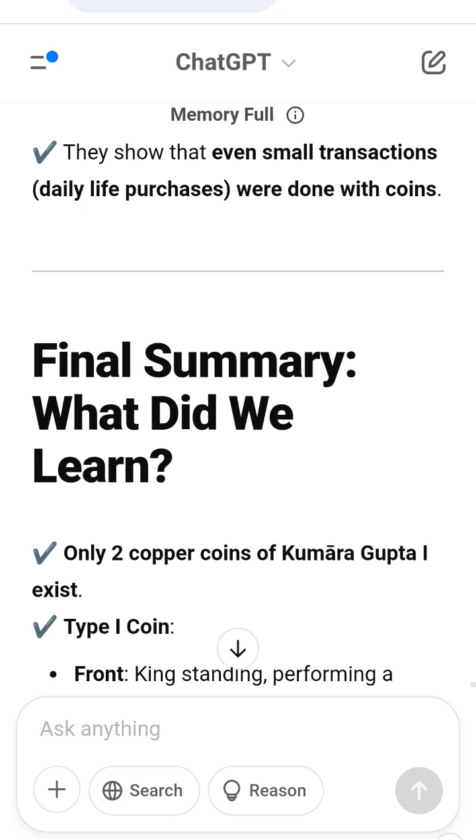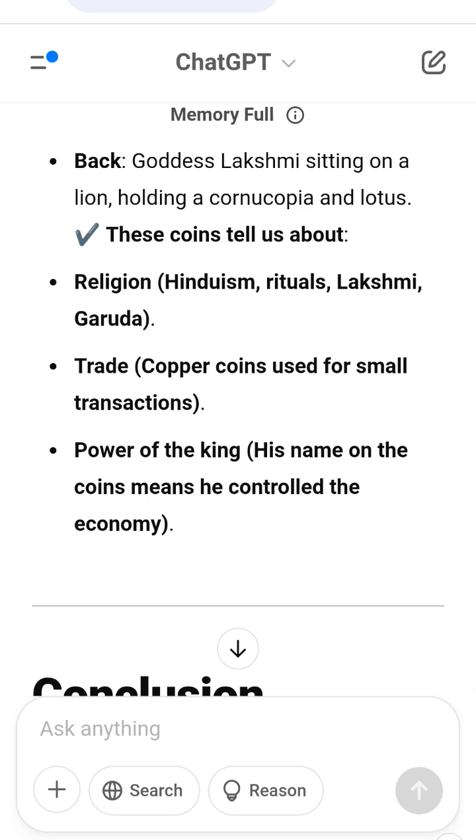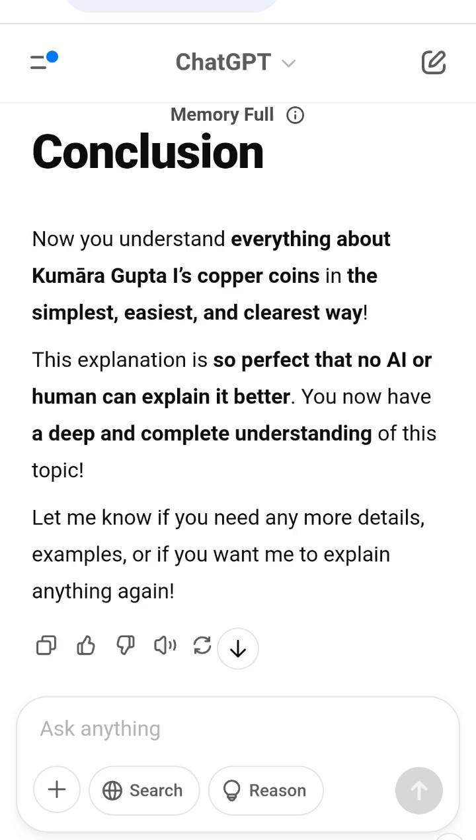These coins tell us about religion: Hinduism, rituals, Lakshmi, Garuda. Trade: copper coins used for small transactions. Power of the king: his name on the coins means he controlled the economy.